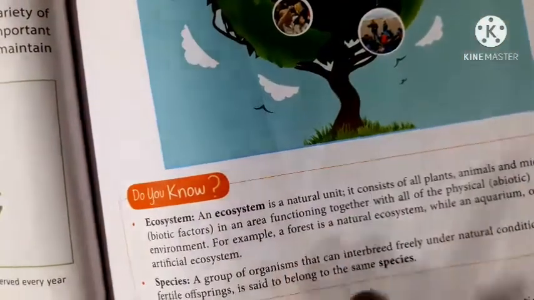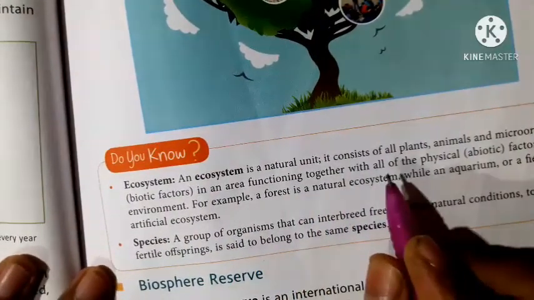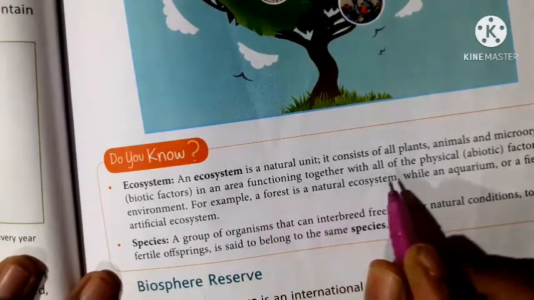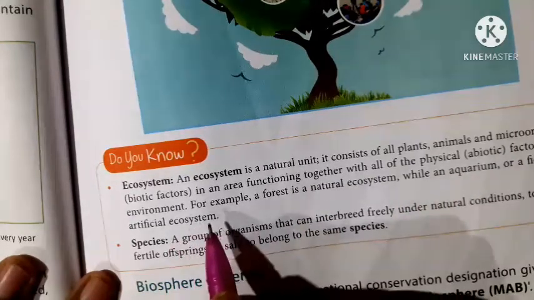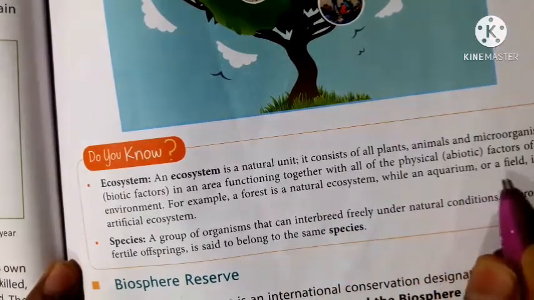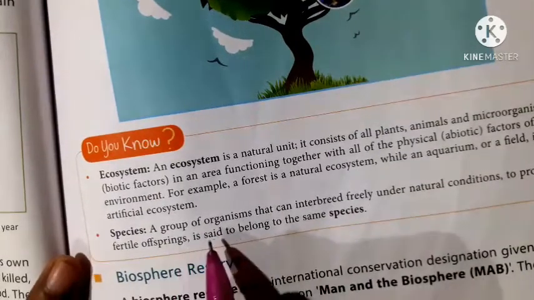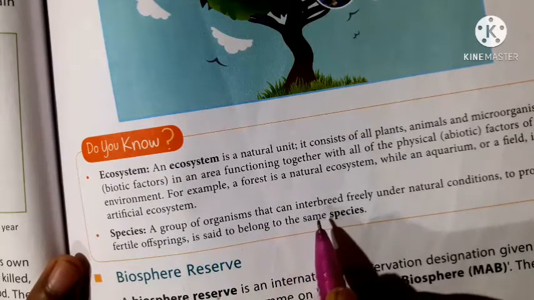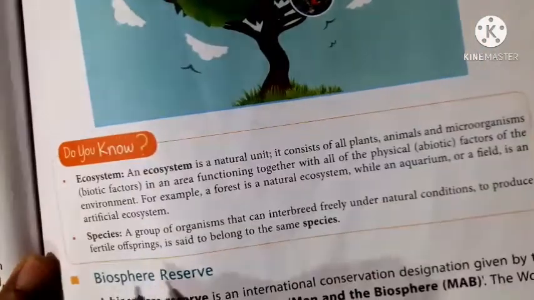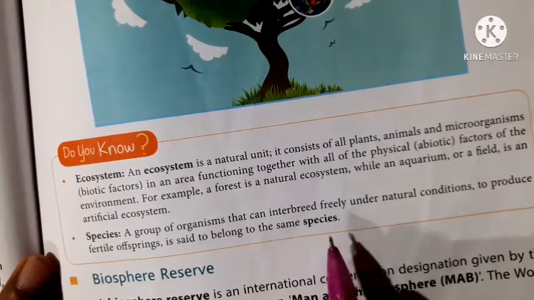Now, ecosystem. Do you know ecosystem? An ecosystem is a natural unit. It consists of all plants, animals and microorganisms in an area functioning together with all of the physical factors of the environment. A forest is a natural ecosystem, while an aquarium or a field is an artificial ecosystem. A group of organisms that can interbreed freely under natural conditions to produce fertile offspring is said to belong to the same species.